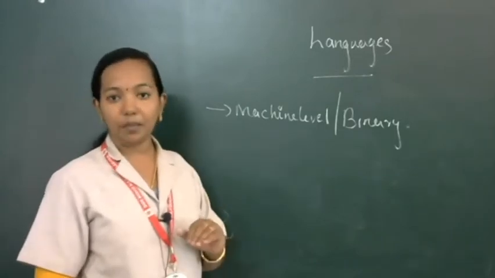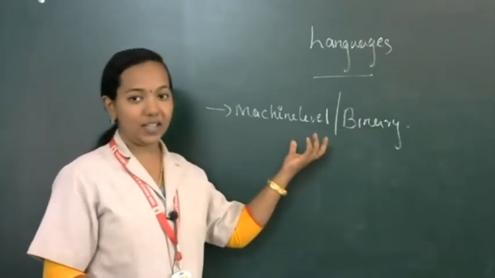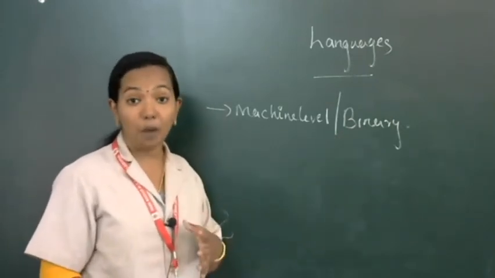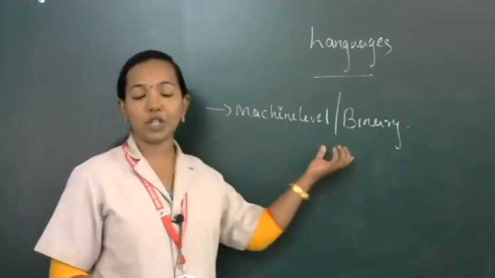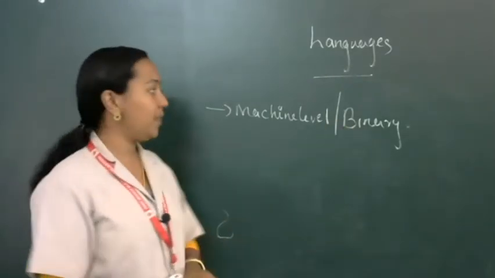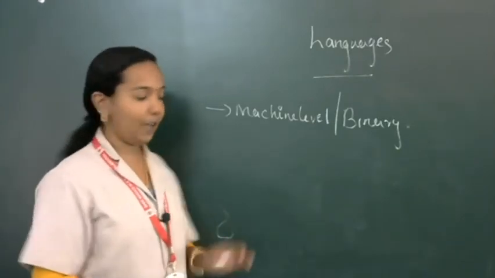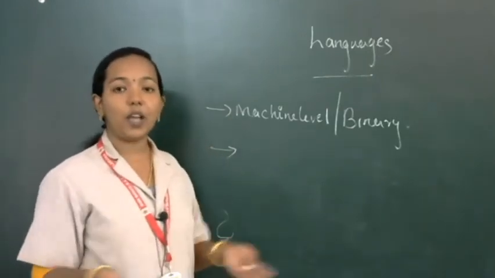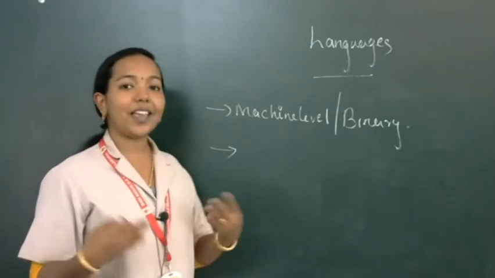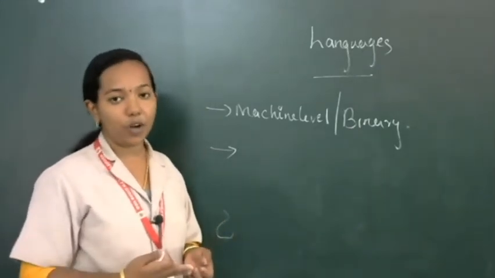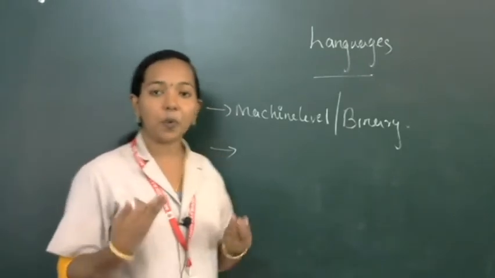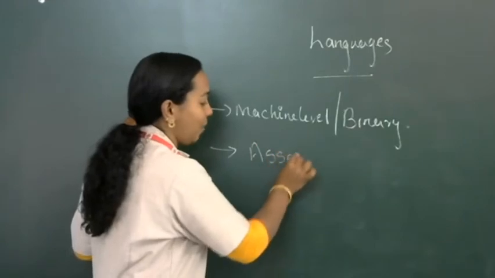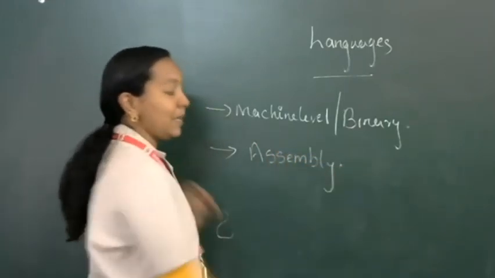In first generation computers, they were using machine level language. That's why these kinds of machines are not user friendly, because it is very complex for representing information using machine or binary language. Then from second generation onwards, the concept of programming language was introduced. That means programming language should be user friendly. So in second generation, another type of language was introduced, that is assembly language.